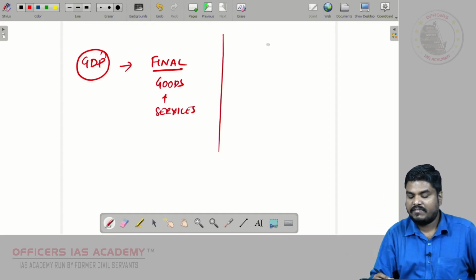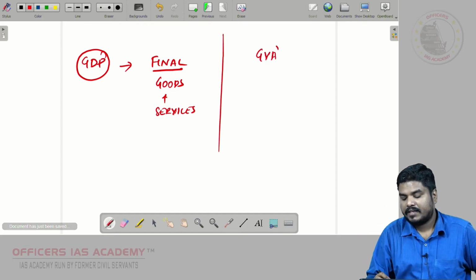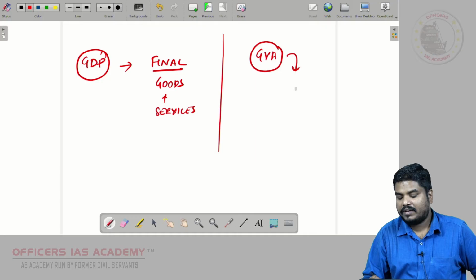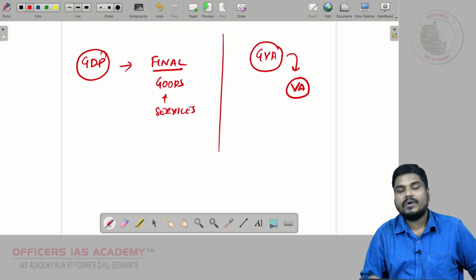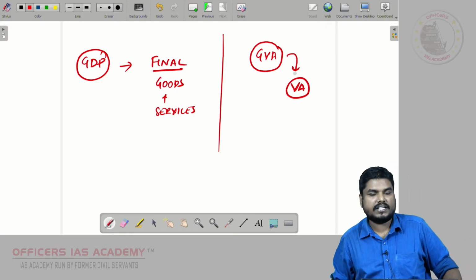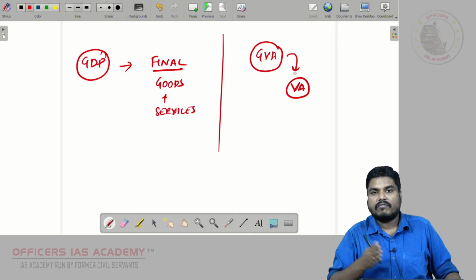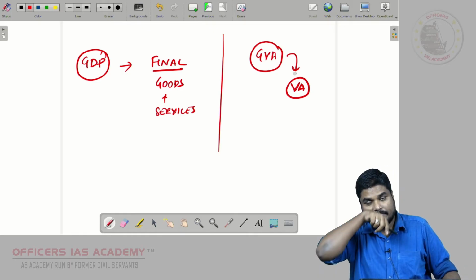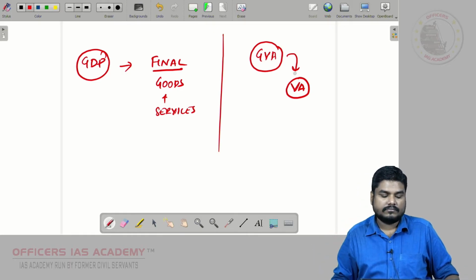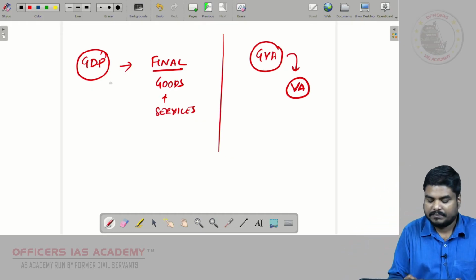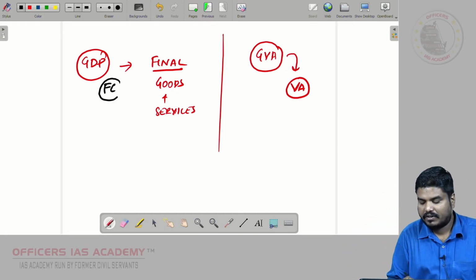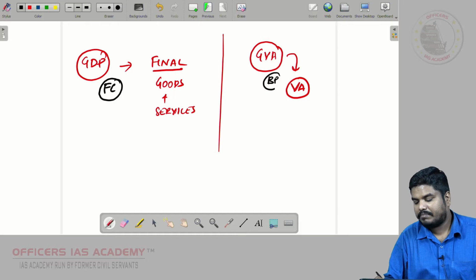If you take GVA, here we are going to take value addition made in every stage. I will also add input. Value addition made in every stage, that will be added. Now we should know the difference between factor cost and basic prices.